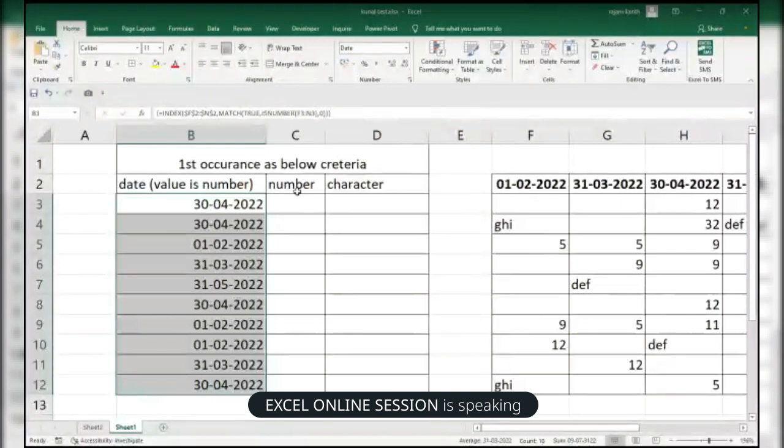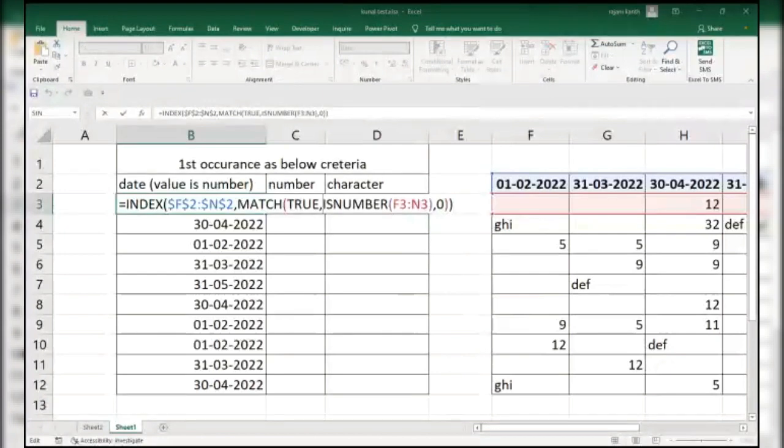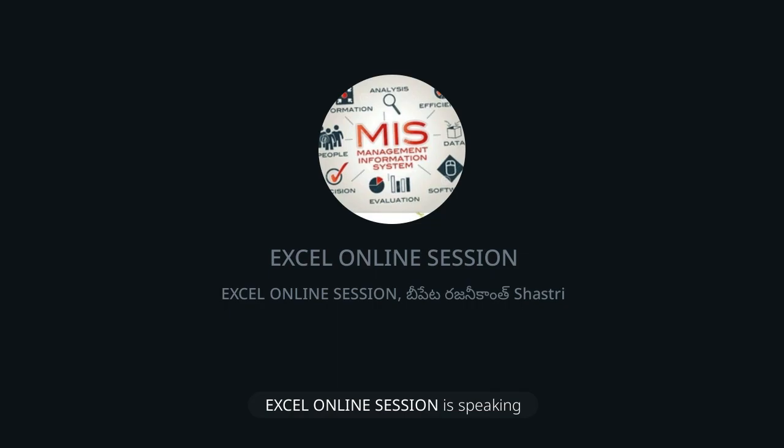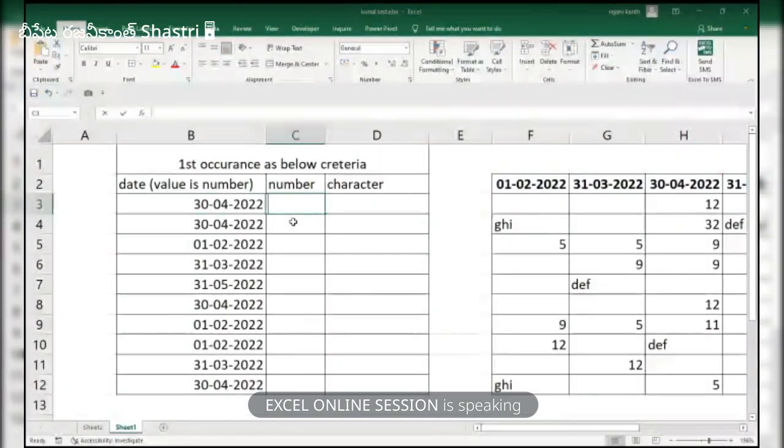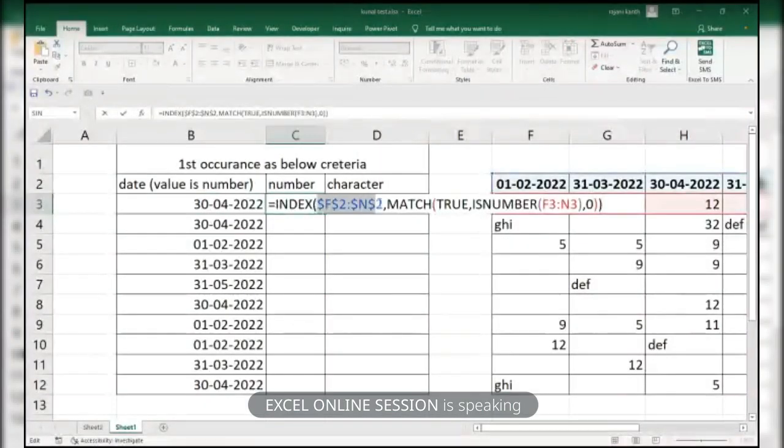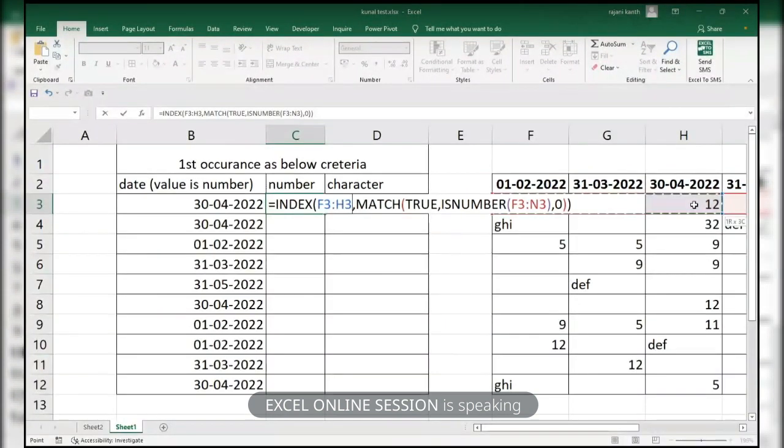I'll copy this one, and make it the whole formula. Escape, F2, Control V. Instead of the date, I need the first occurrence of a number, whatever it may be. I use the same formula here.